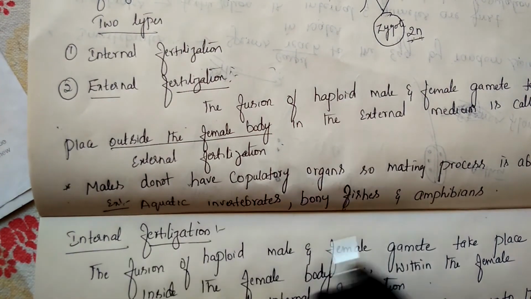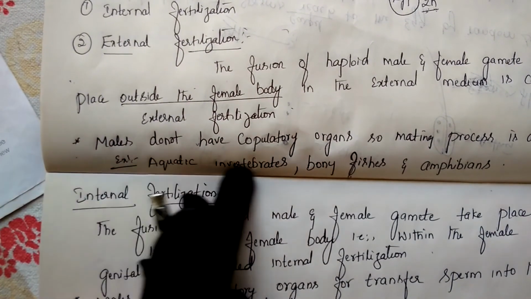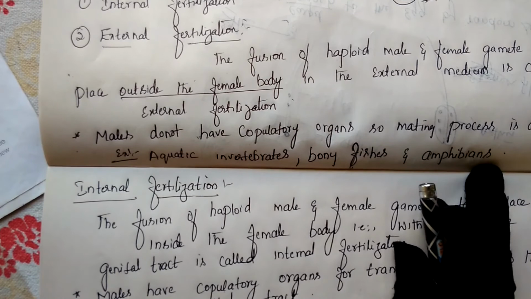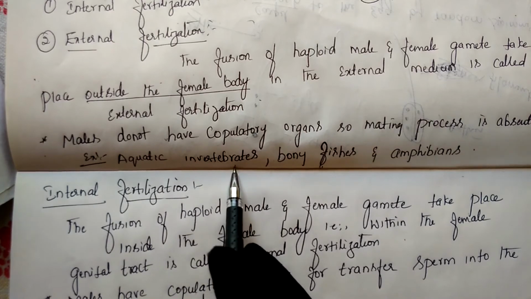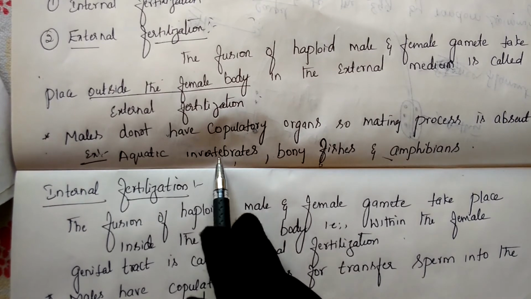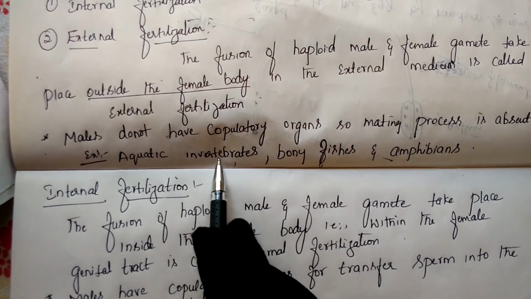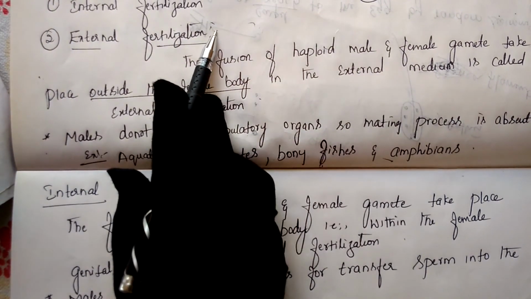Which organisms perform this? Aquatic invertebrates, bony fishes and amphibians. Many amphibians undergo this process. In these organisms, male and female are unisexual animals: the male is separate and the female is separate. The male discharges gametes in the water and the female discharges gametes in the water. In the water itself, the male moves towards the female and fertilization takes place. That type of fertilization we call external fertilization.